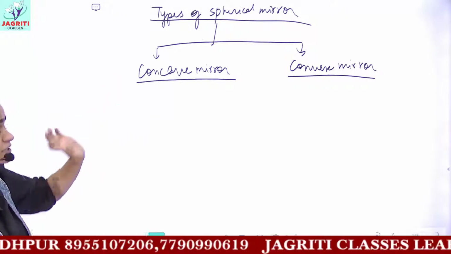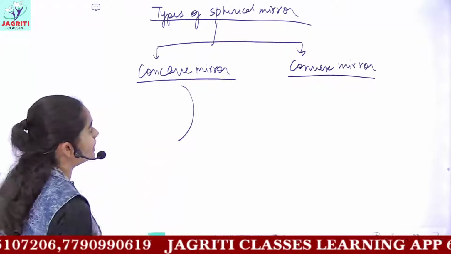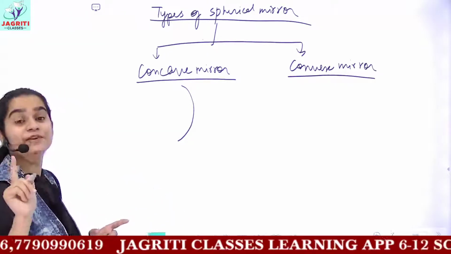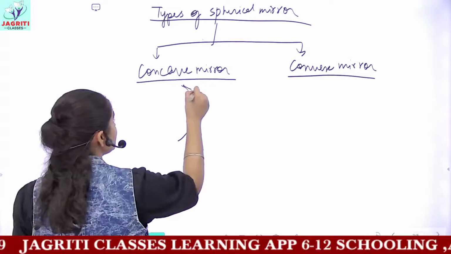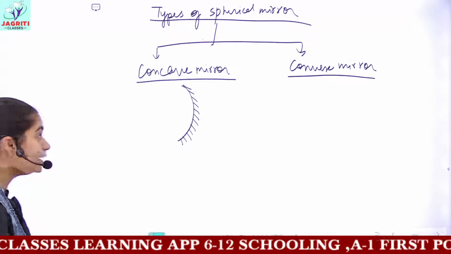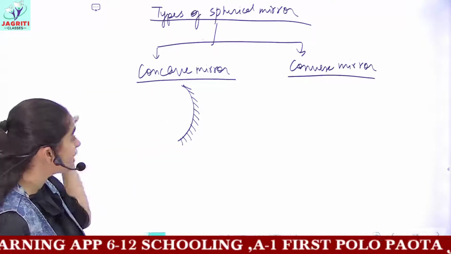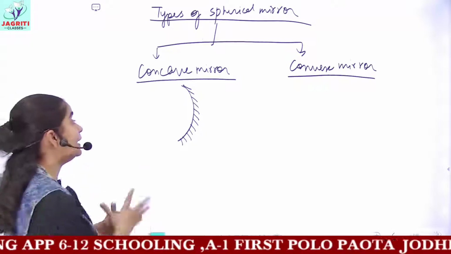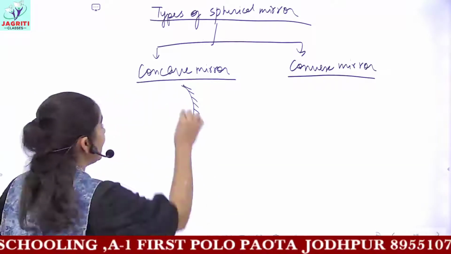If we deal with the shape, how a concave mirror looks like, you have this kind of mirror and the reflecting surface of the mirror is inside. Outside you can represent that this is the non-reflecting part. Considering a mirror, you will have one portion to be the reflecting part from where the reflection of light would occur, and the backside part would be the non-reflecting part, which we have polished.